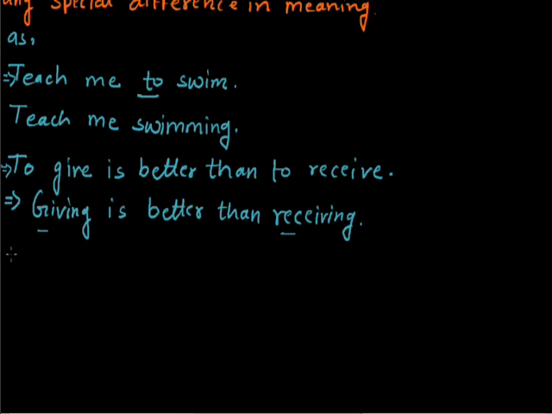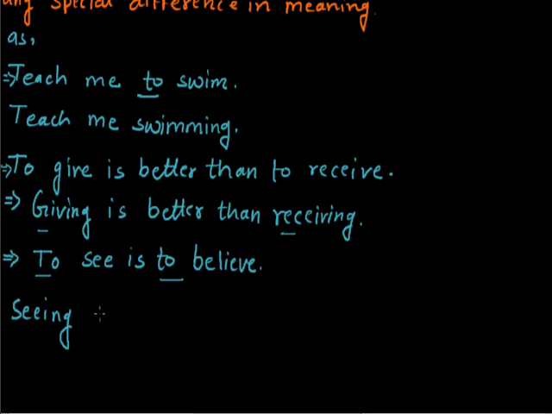Okay. One more example. To see is to believe. Here, to see and to believe are infinitives, and I can say the same statement in gerund like this: seeing is believing. Seeing is believing.